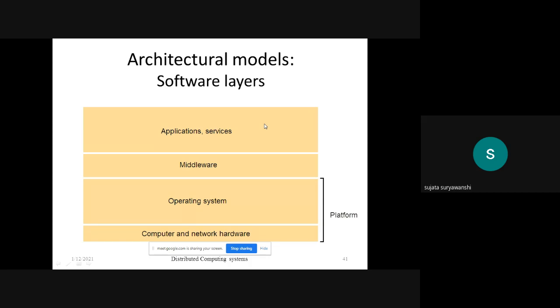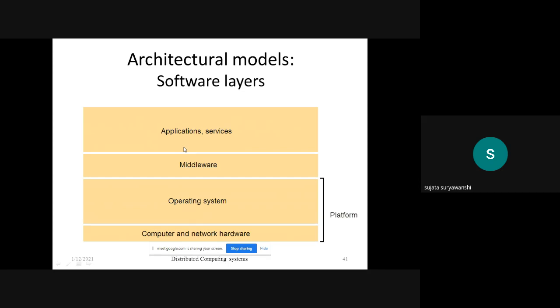In that communication model, the topmost layer is the application layer, where the applications are used by the system. These applications or services are provided by your distributed system, but they are specified for a specific role.